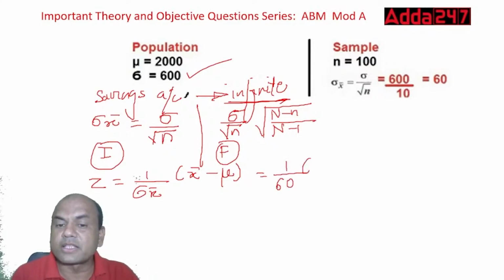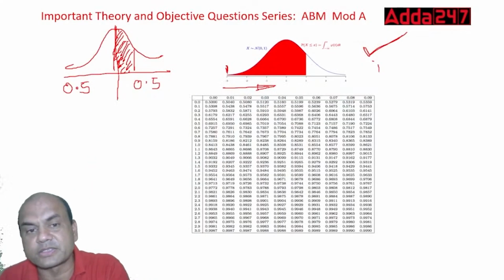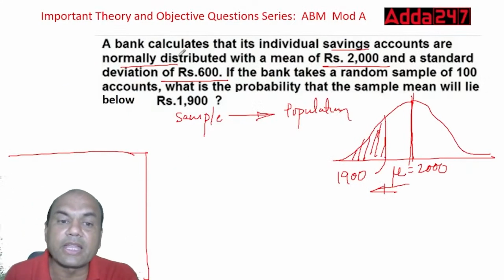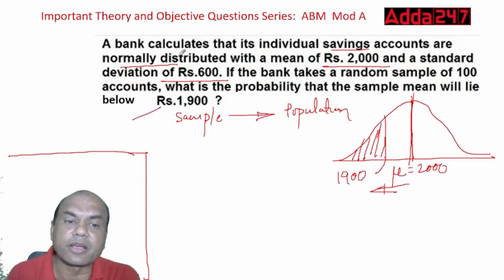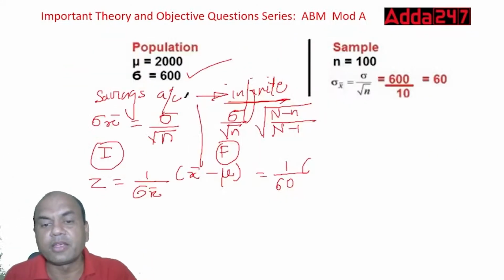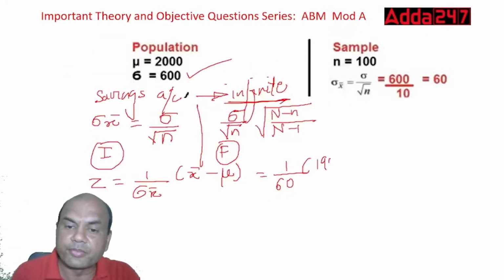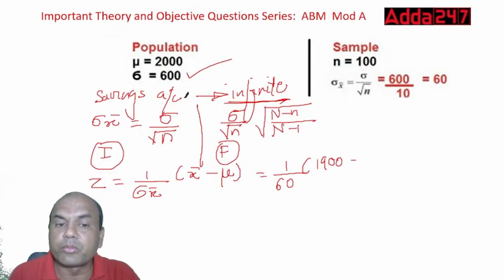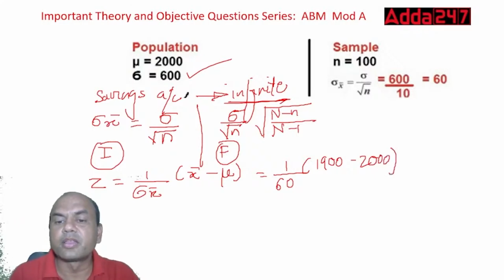into, what is this x bar? X bar means what is asked. Here, what is asked over here? 1900. This is x bar. Okay, so it will be 1900 minus what is mu? Mu is given. Just now we saw it, 2000, right? So minus 2000. So do it now. 1900 minus 2000.